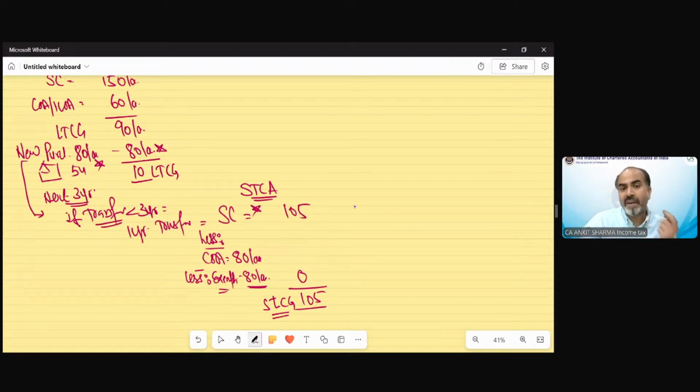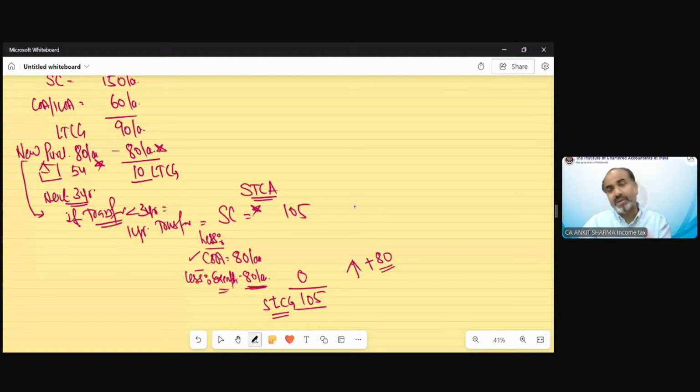And how can we revoke it? We reduce your cost by the amount of capital gain claimed by you. Your cost was 80 lakh and due to this cost we had reduced your capital gain by 80 lakh. So if we reduce 80 lakh from your cost, technically we are increasing your capital gain of this year by 80 lakh.